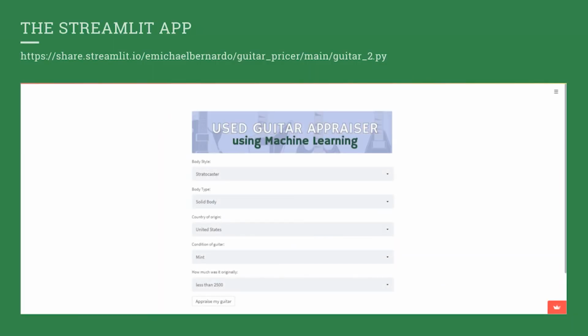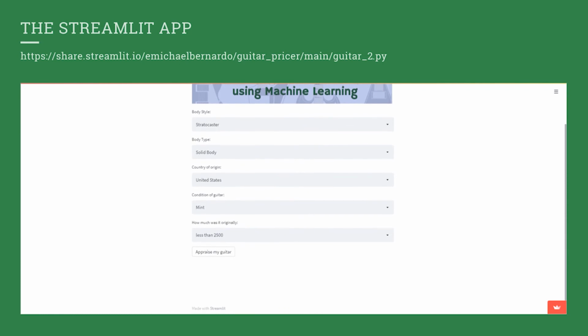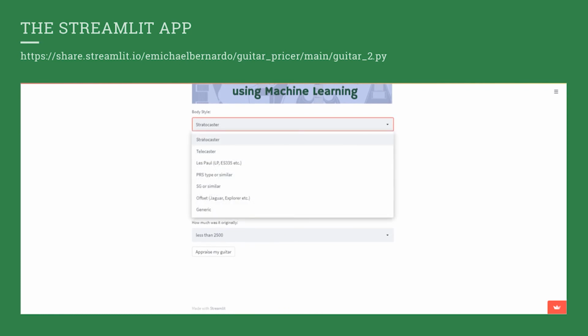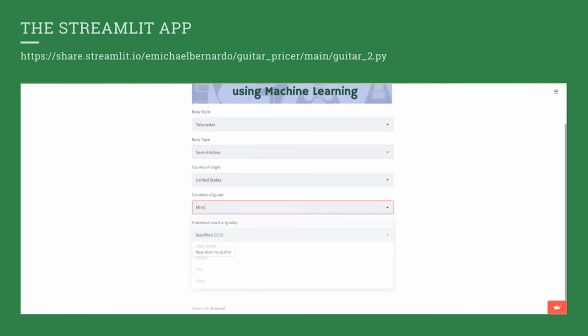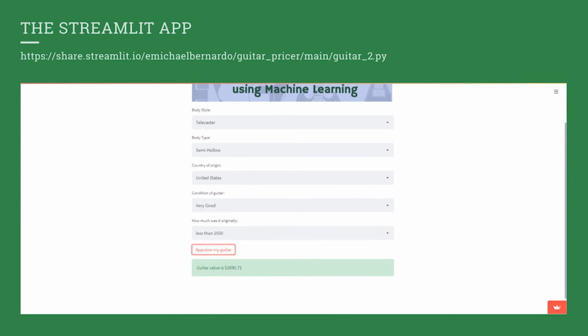Finally, here's a URL for the live app. I have the app running in an iframe of my presentation. So for this demo, let's select the Telecaster, a semi-hollow guitar in very good condition. We click on this, and voila, we have a price prediction or a price appraisal.